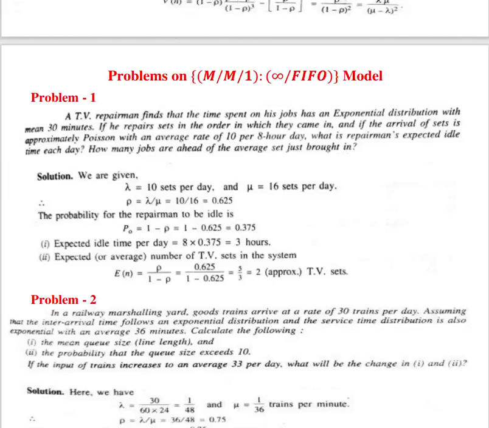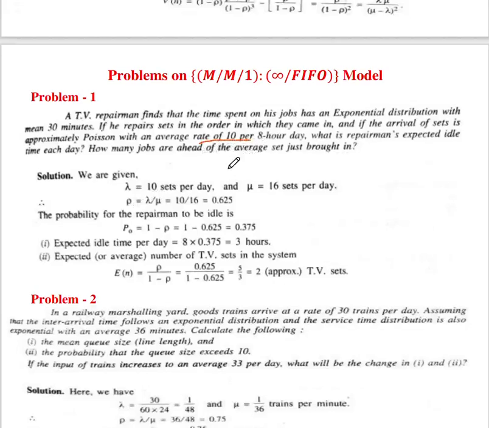Okay, so if you observe here, we have to collect the data. Here we have given average rate, that is denoted by lambda. It is average rate is 10 per day. So lambda is equal to 10 sets per day and mu is 16 sets per day.